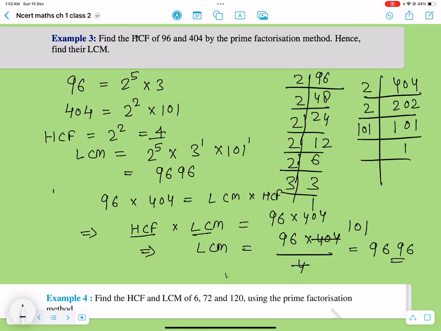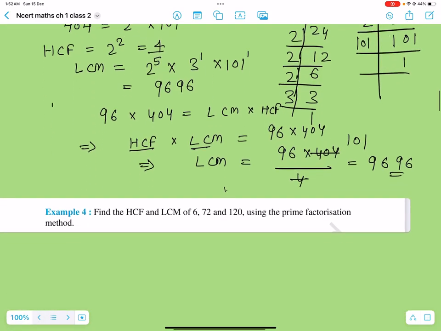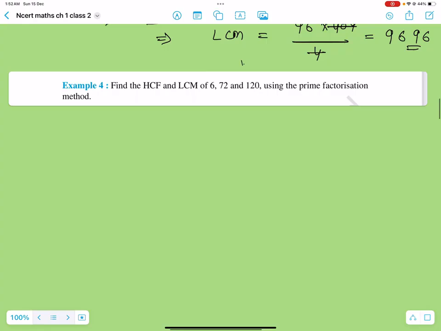Cool. So as part of this, let's now solve our next question. So, बच्चों, the question is: find the HCF and LCM of 672 and 120 using the prime factorization method. As I said, the previous formula that we discussed is not going to be applicable on three numbers. That was only for two numbers, right? So the only way we have at this point, as per this question, is to find the prime factors.